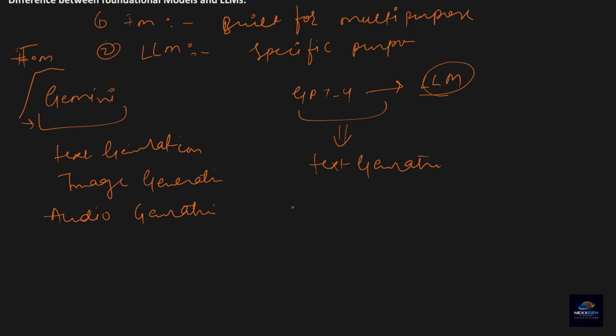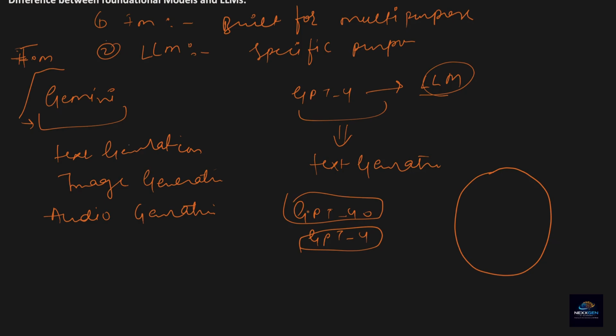If I create a GPT-4o and GPT-4 diagram, GPT-4 can only perform the text generation task, but GPT-4o is a multi-modal architecture, so it can also generate audio, image, video, etc. So this is your LLM and this is your foundational model.